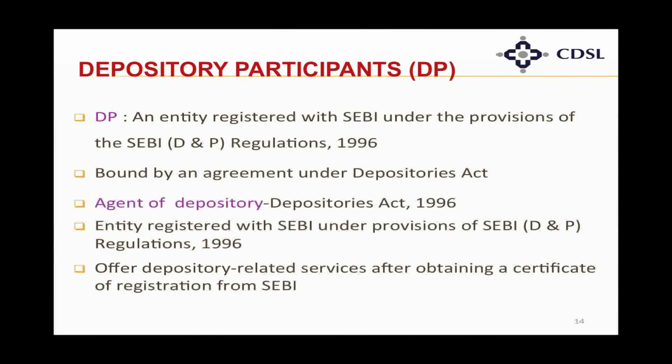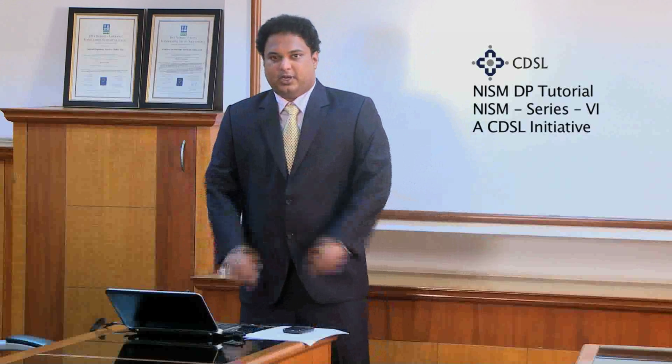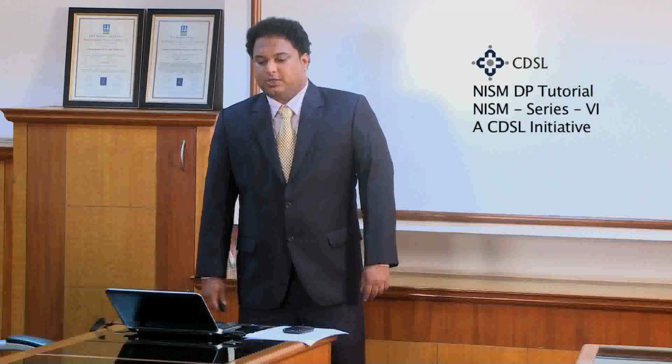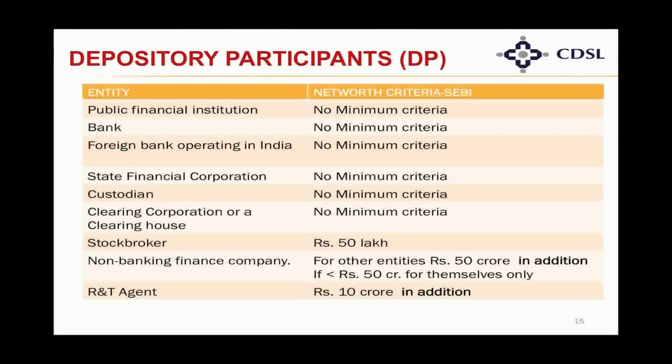There is a certain net worth criteria that an entity is expected to maintain before becoming a depository participant. Now as you can see, SEBI says that for a stockbroker it has to be a minimum 50 lakh. So according to SEBI, in order for a clearing member to become a depository participant, it has to have a net worth of rupees 50 lakh. For a non-banking financial company, that is an NBFC, the net worth should be 50 crores, and for a registrar and transfer agent the net worth criteria is rupees 10 crores.